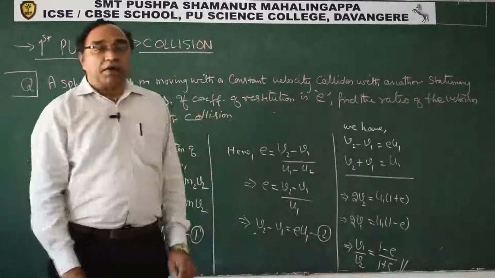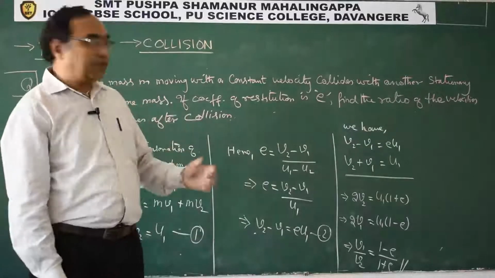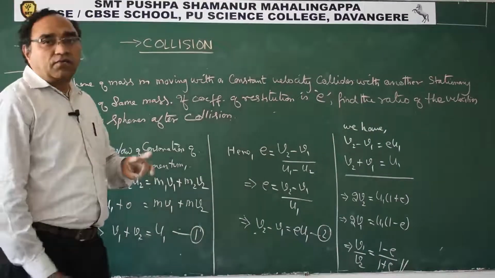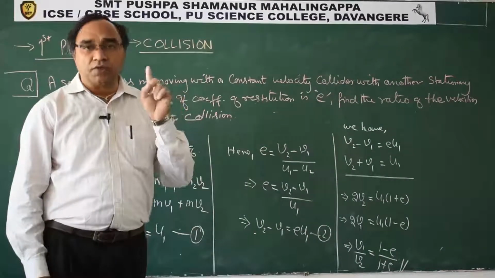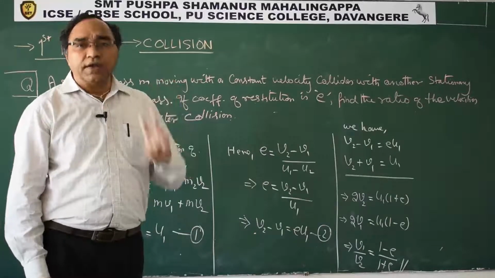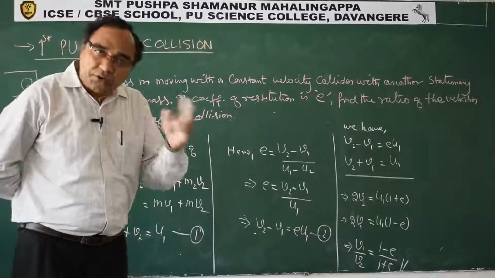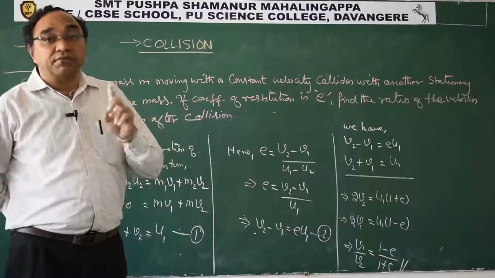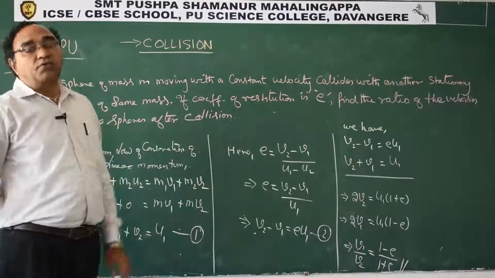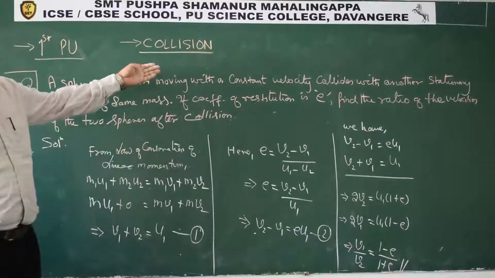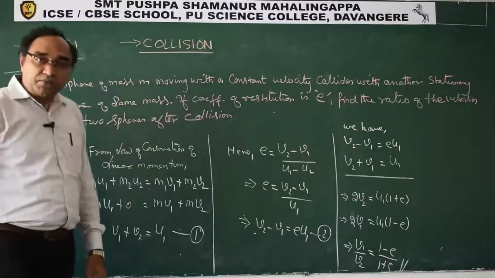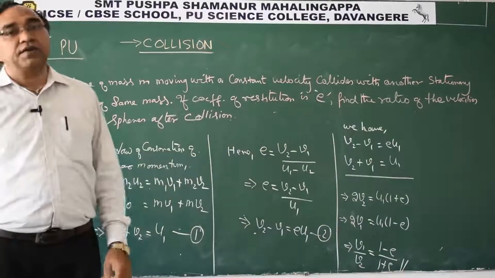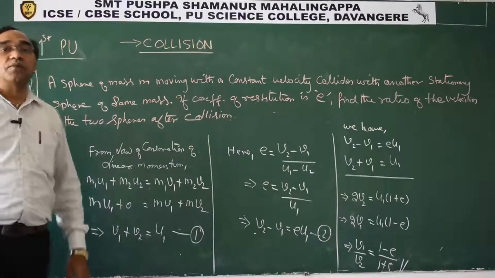See how by knowing what kind of collision is there, see how easily just two equations you have to frame in any kind of collision. One equation comes from the law of conservation of linear momentum, and one equation will come either from the coefficient of restitution if it is given, or it will come from the law of conservation of energy. Which form of energy? Kinetic energy. So if you keep this much in mind, I think any question from collision topic can be comfortably solved, but it needs practice. You please solve these questions, you will definitely gain confidence in solving the numericals from collisions.